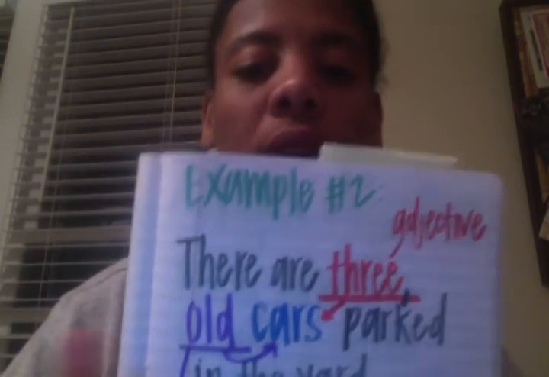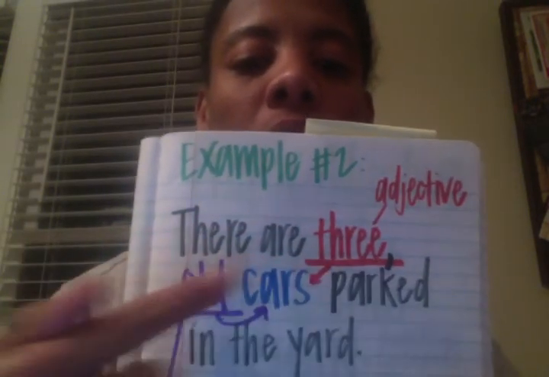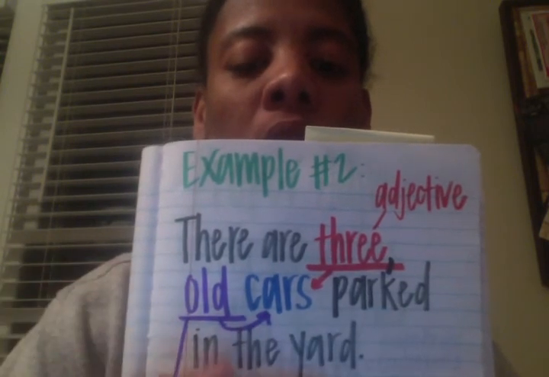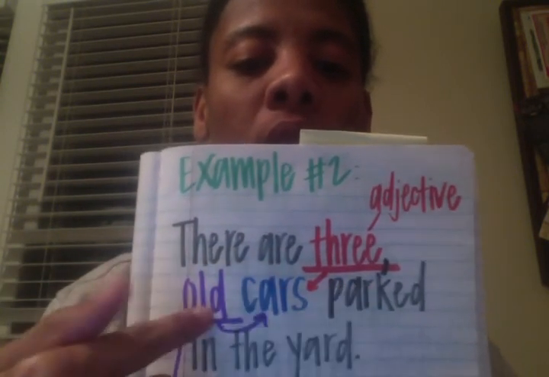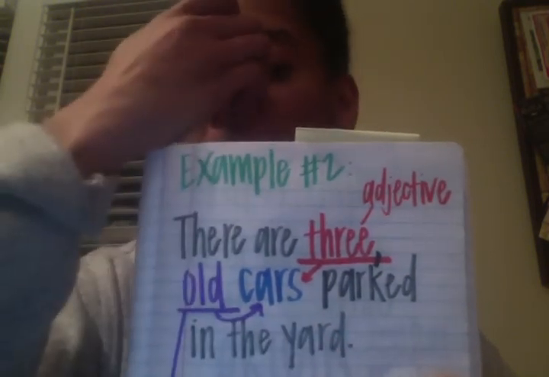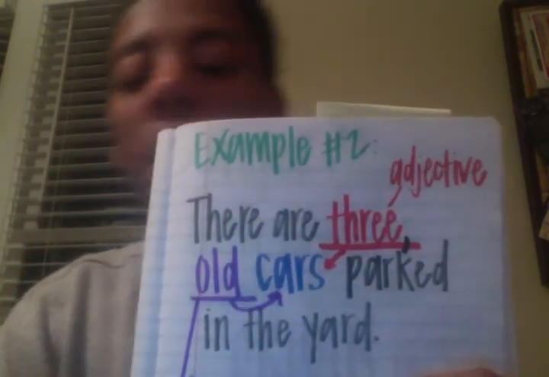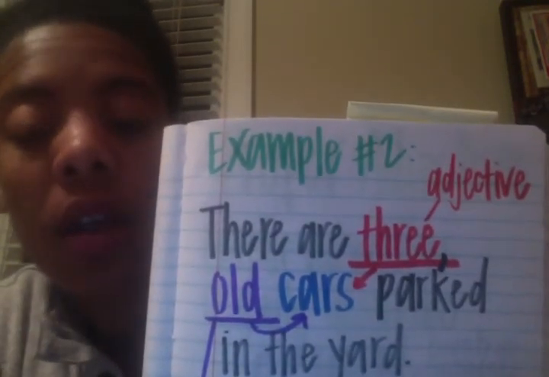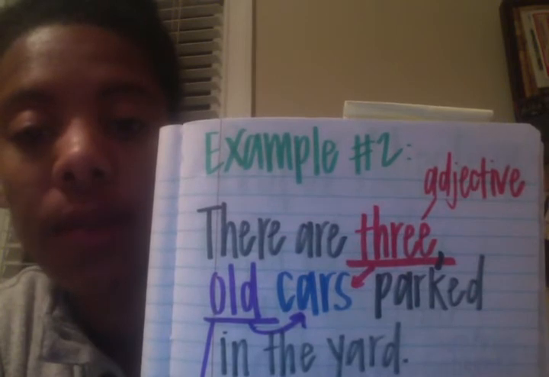This next sentence says, there are 3 old cars parked in the yard. Adjectives describe nouns. Cars is the noun of this sentence.